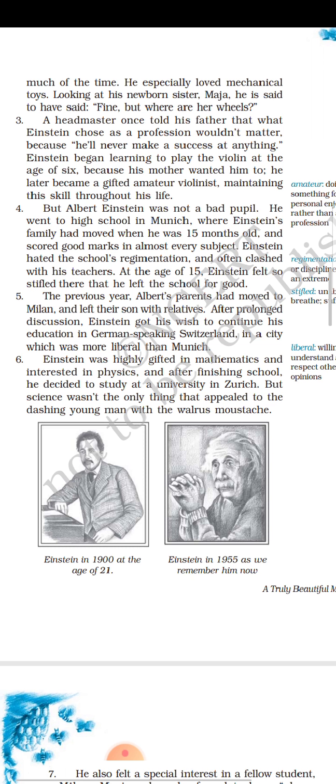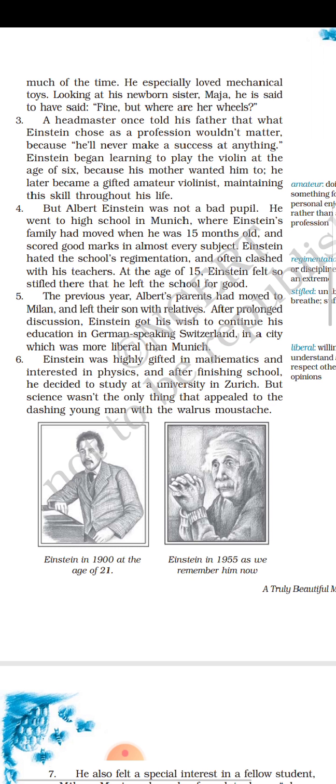6th, Einstein was highly gifted in mathematics and interested in physics, and after finishing school he decided to study at a university in Zurich. But science wasn't the only thing that appealed to the dashing young man with the walrus mustache. You see here the picture. Einstein in 1900 at the age of 21, how young he was, and in 1955 as we remember him now.